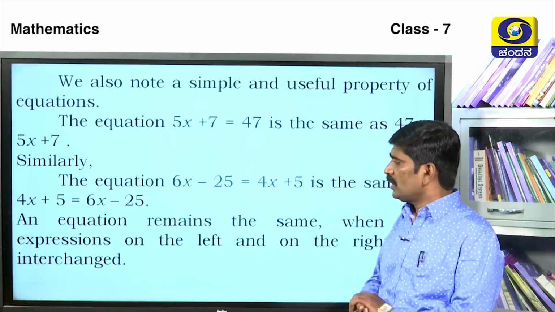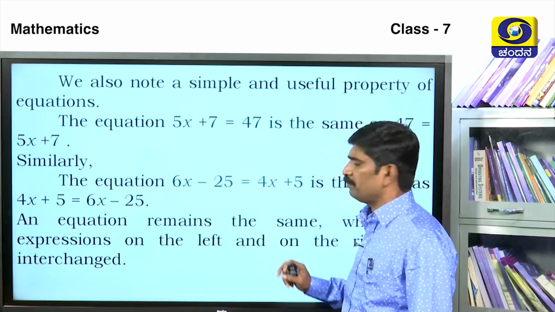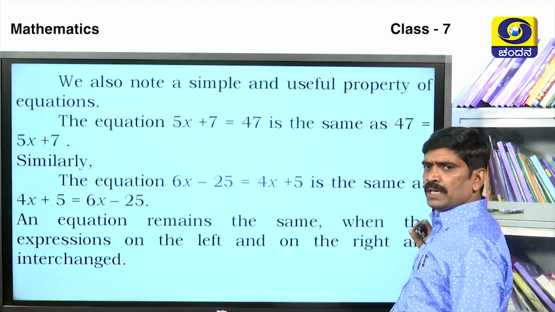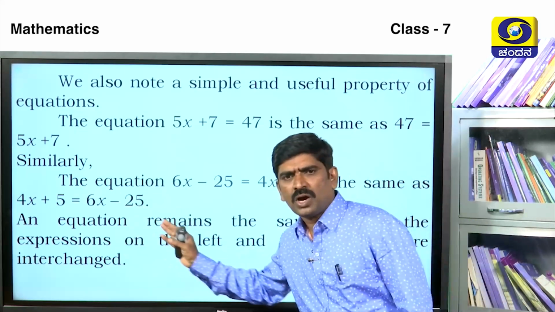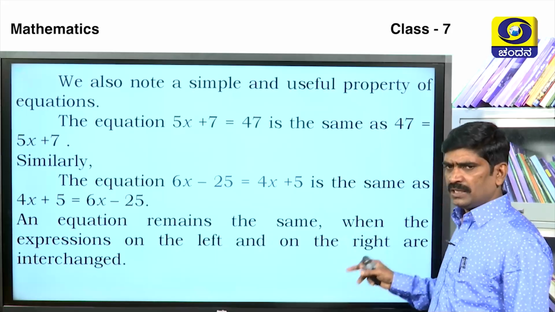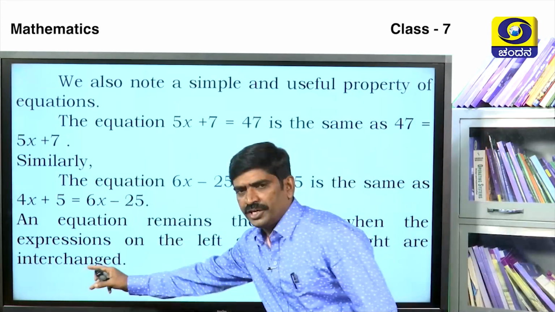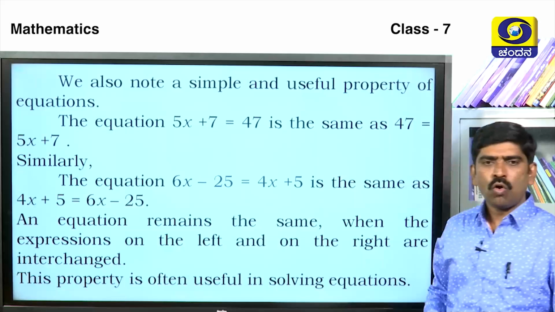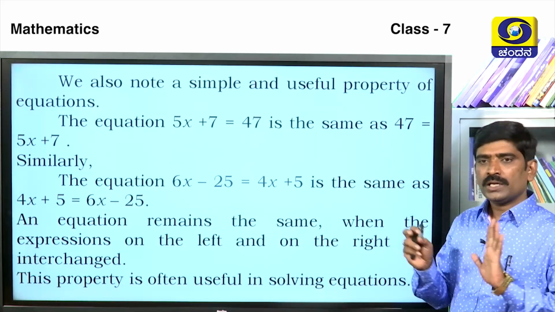An equation remains the same when the expressions on the left and on the right are interchanged. This property is often useful in solving equations.